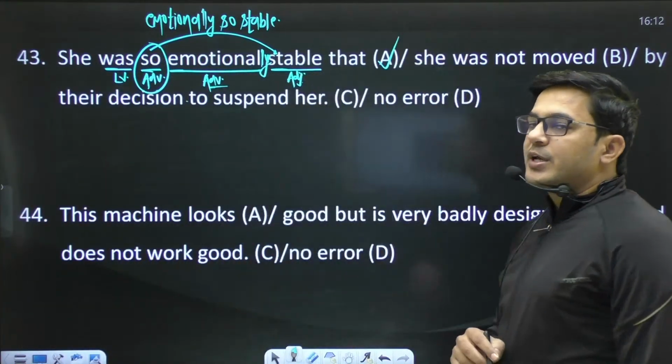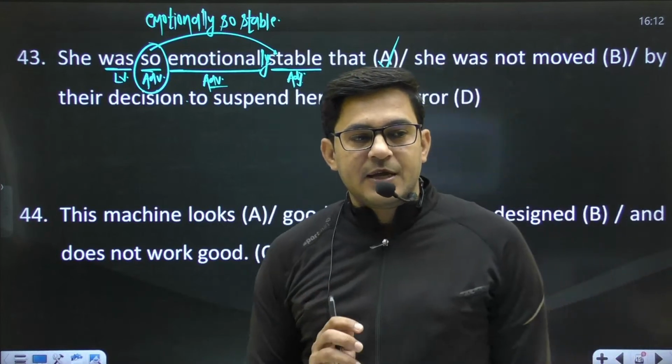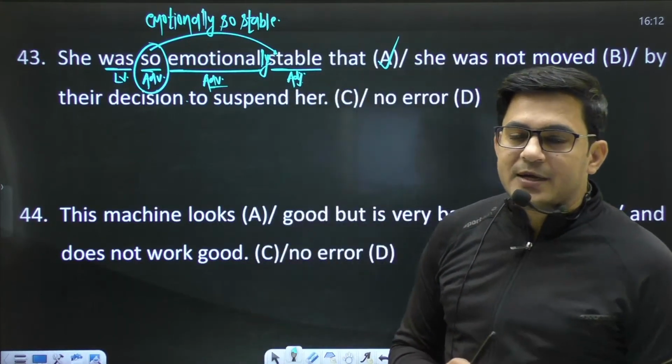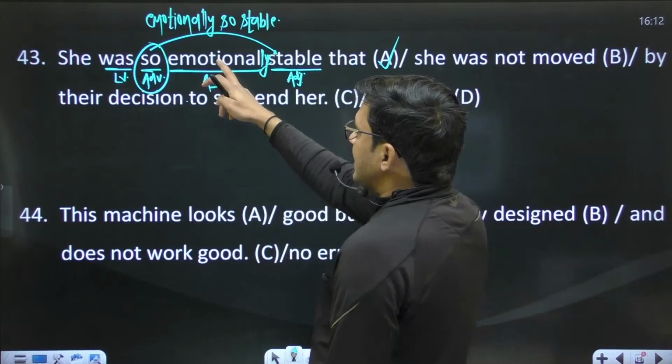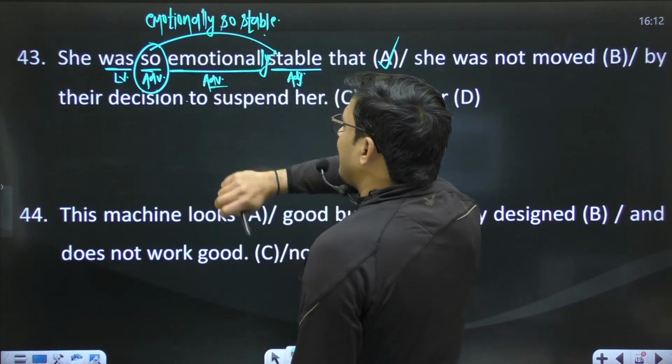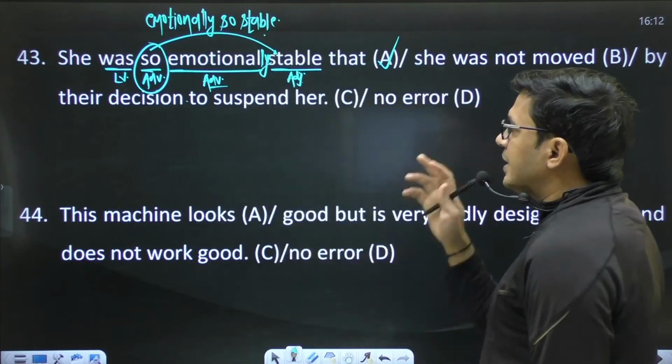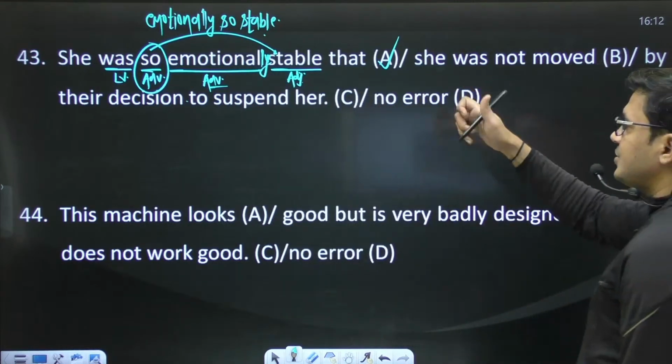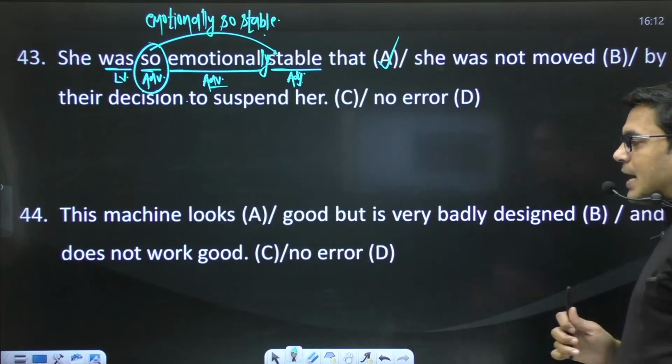So by doing this you have an error in part A. Part A has an error, right? Initially you have to use the adverb "emotionally", and after that "so", and after that you have to use a complement, sorry, an adjective. So part A has an error.